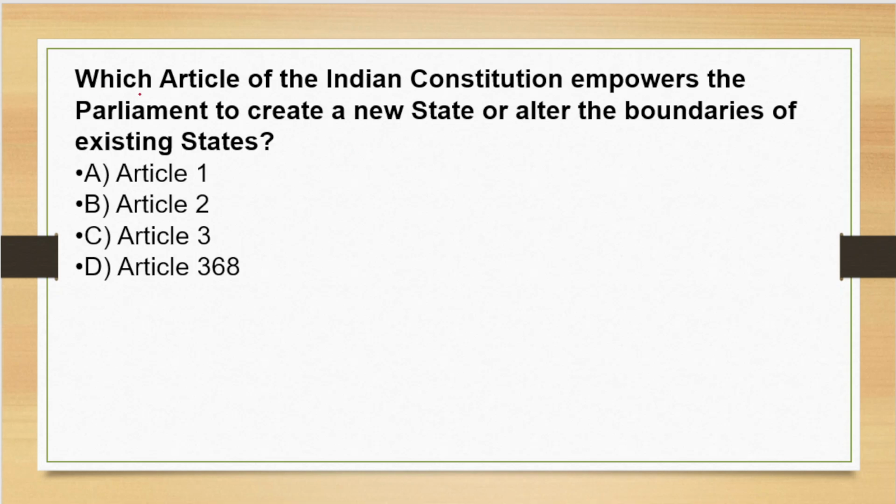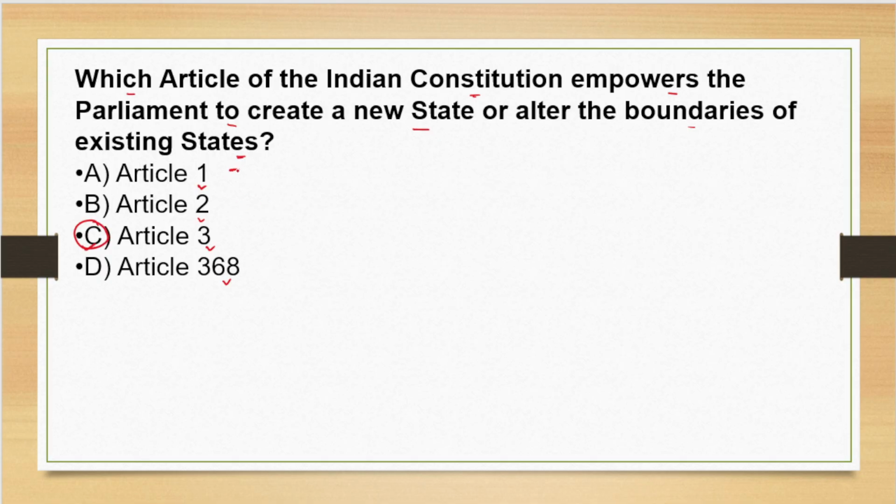Our first question here is, which article of the Indian Constitution empowers the Parliament to create a new state or alter the boundaries of existing states? Options here are Article 1, Article 2, Article 3, or Article 368. The correct answer of the question is option C, Article 3.